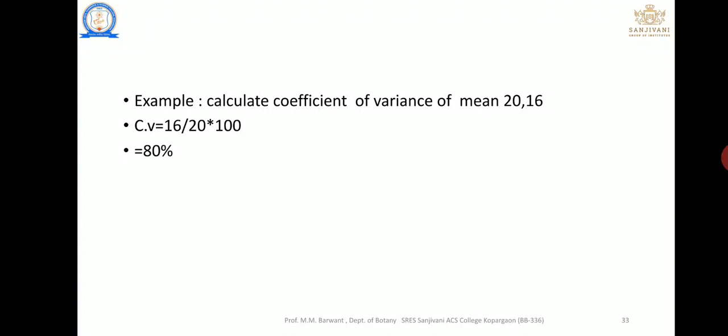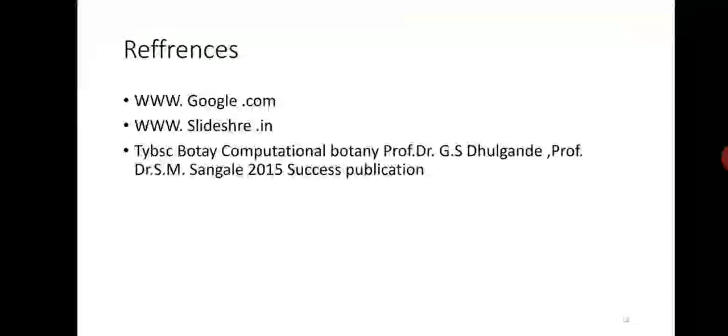How to calculate CV? Here the two values are given. CV is equal to 60 divided by 20 into 100, and the coefficient is 80%.